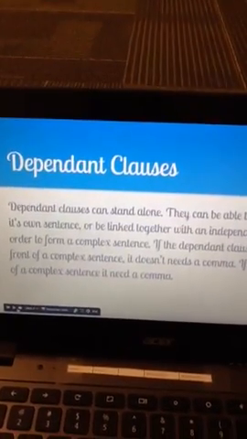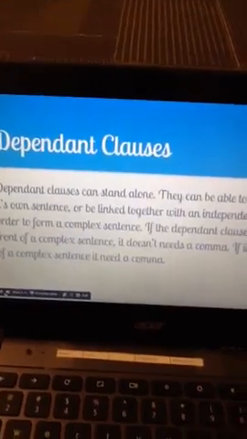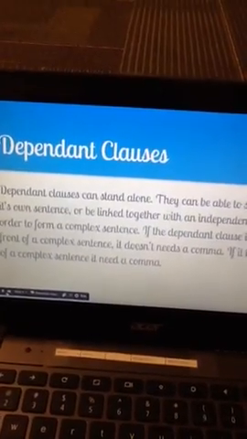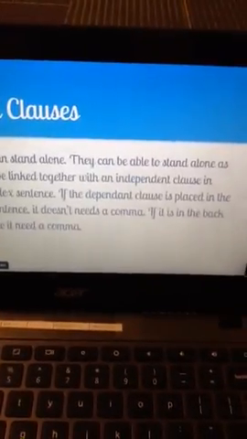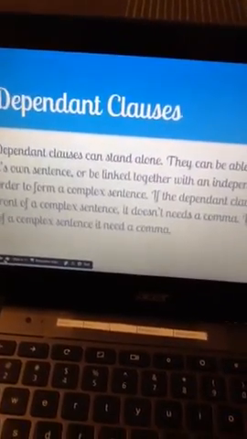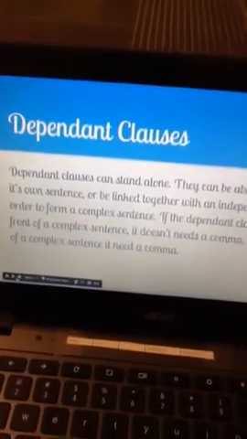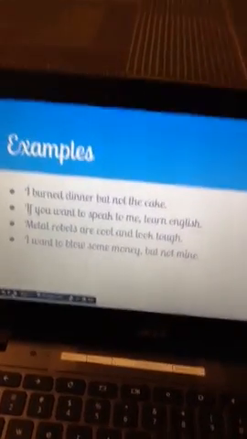Dependent clauses. Dependent clauses can stand alone. They are able to stand alone as their own sentence, or be linked together with an independent clause in order to form a complex sentence. If the dependent clause is placed in front of a complex sentence, it doesn't need a comma. If it is in the back of a complex sentence, it needs a comma.